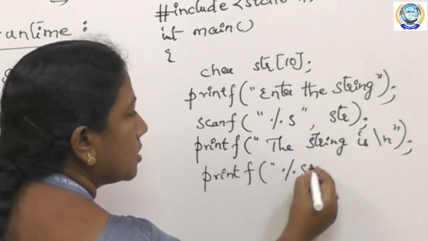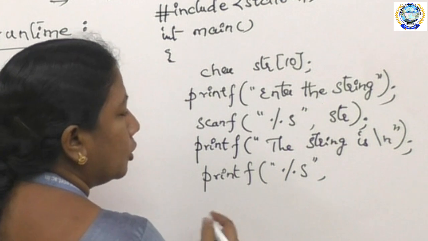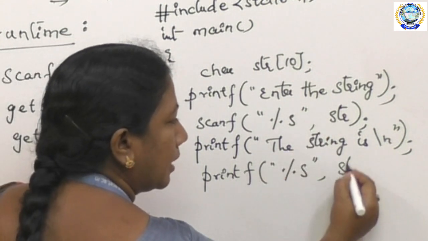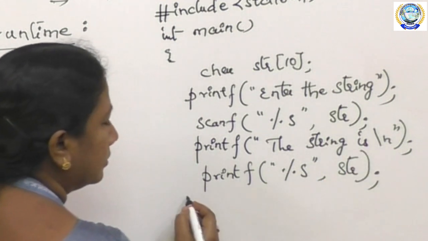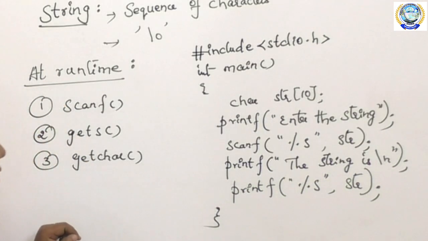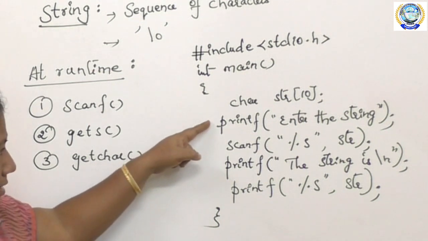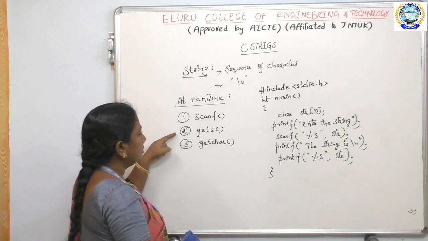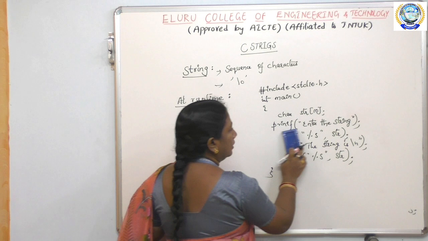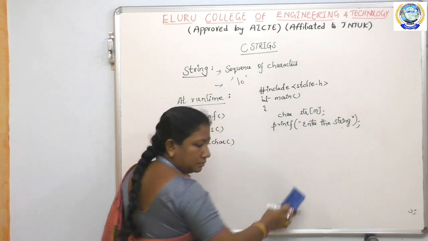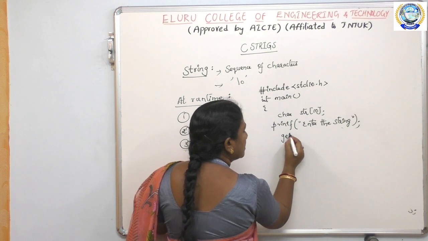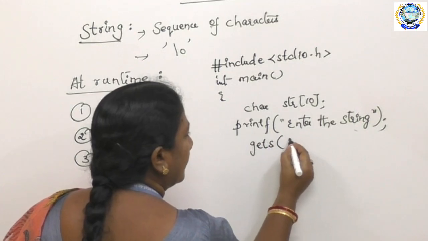In printf also we have to use %s, the control string, to print the string str. Okay, so this is the program for reading a string and printing that string. Using the gets function, how can I take the input of the string? It is gets